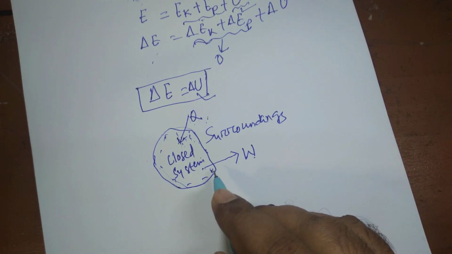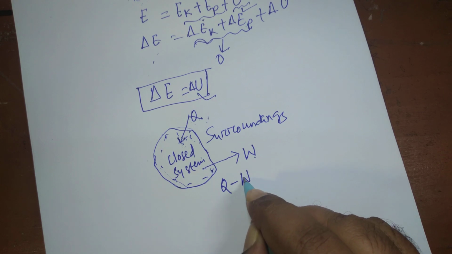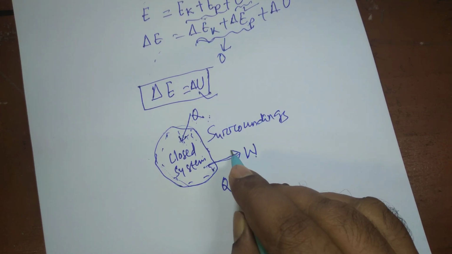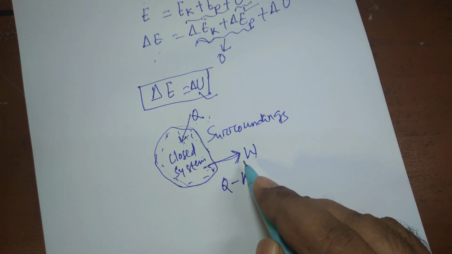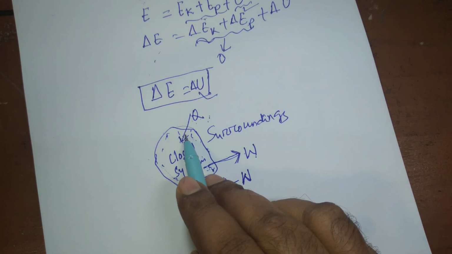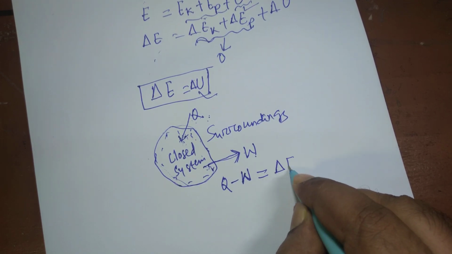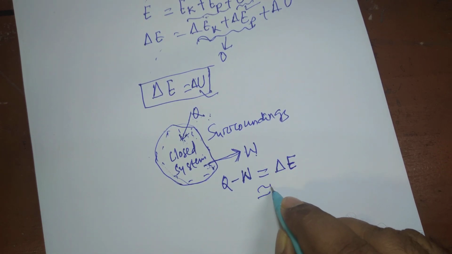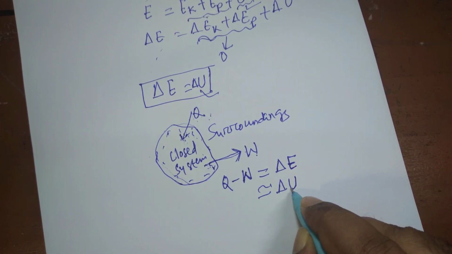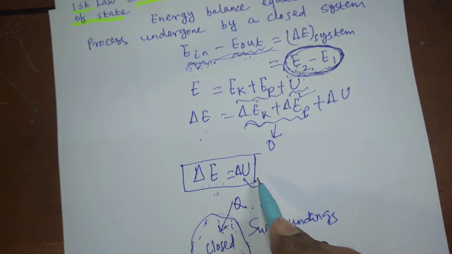So here E in is Q and E out is W. Since W is transferred from the system to the surrounding, this is the energy leaving the system and this is the energy entering the system. So Q minus W results in the increase in internal energy, and for a stationary system this becomes delta U only, because we have proved that delta E is equal to delta U in the case of a stationary system.